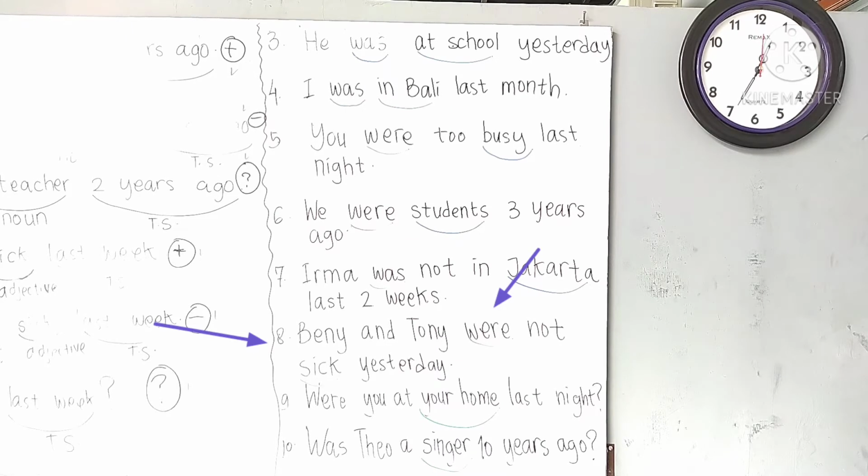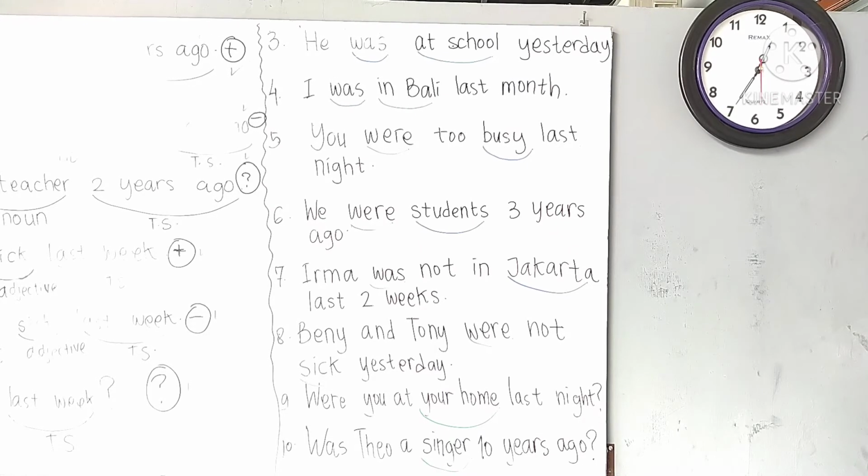So it goes like this. Benny and Tony were not sick yesterday. Yesterday, that is past time. All right. And then here, number 8, it is also a negative sentence because I put not after were. Were not. Okay.